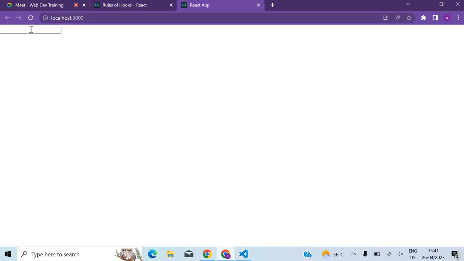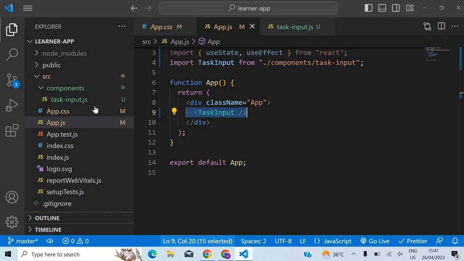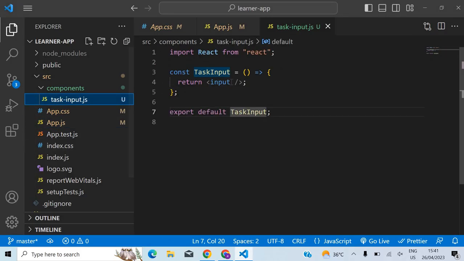Now you can see we have one input box here, so I'm able to type something here. And by the way, I'm able to type, and the values are changing as I type, even though I don't have any event listeners, nothing. Previously we used to have a state variable, and we used to bind that with a value, and also we had an event listener. But here it's not there.